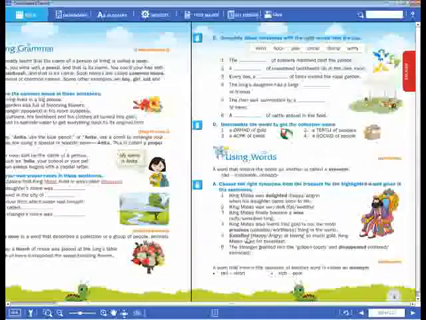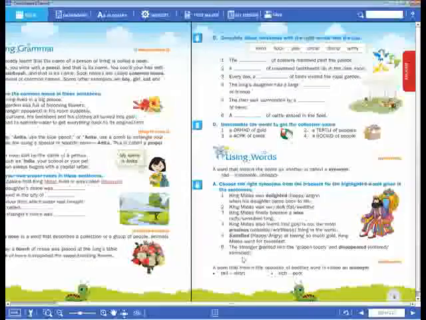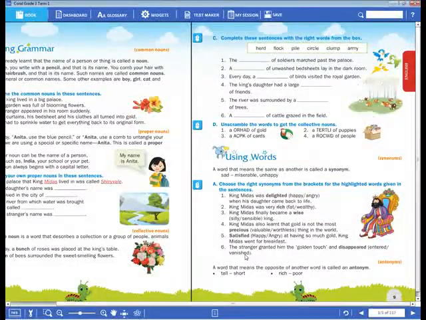Okay. Like next, satisfied. Satisfied means happy or angry? Happy. Very good, dear children. The stranger granted him the golden touch and disappeared. Disappeared, similar meaning, what is that? Entered or vanished. Which is the correct option of these two? Vanished. Vanished means disappeared. Okay.